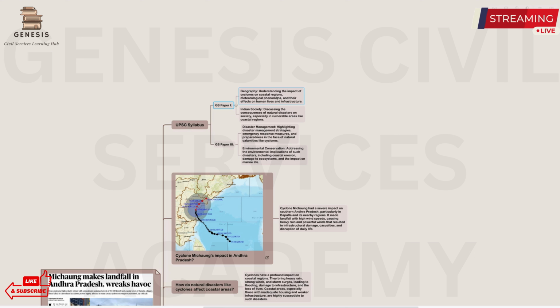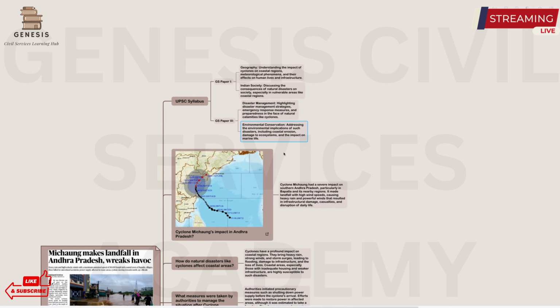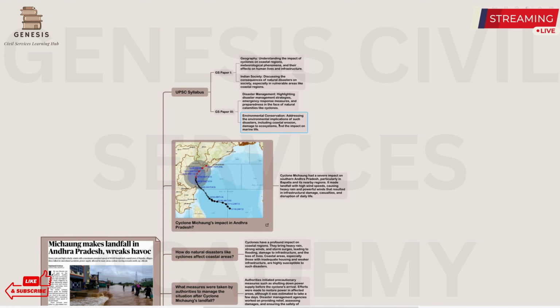And the Indian society, discussing the consequences of the natural disasters on the society, especially in the vulnerable areas like coastal regions. And GS paper 3, it's disaster management, highlighting the disaster management strategies, emergency response measures, and preparedness in the face of natural calamities like cyclones and environmental conservation. So, how this cyclone impacts the environmental conservation and the environmental destruction, such as coastal erosion. You need to address these issues.